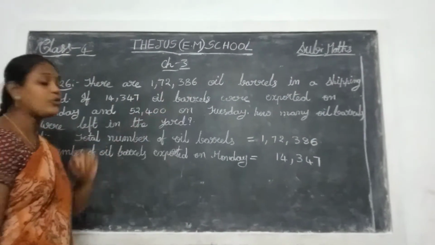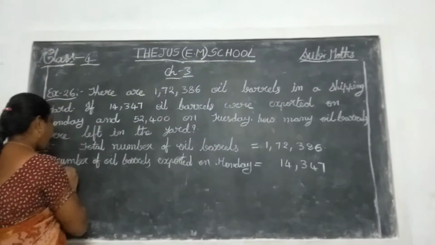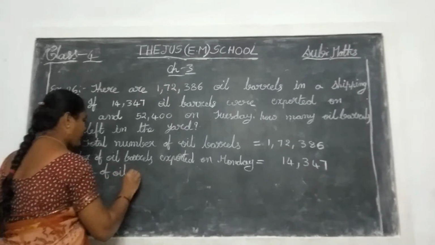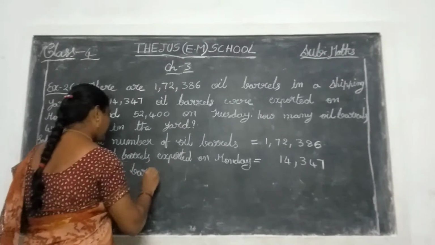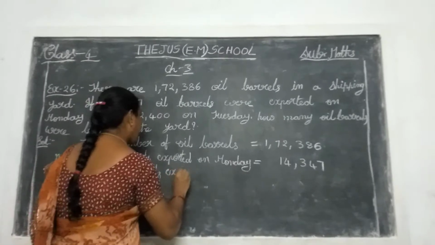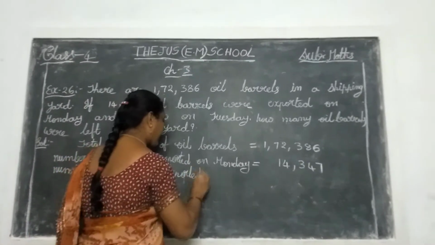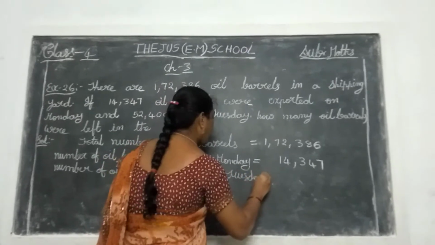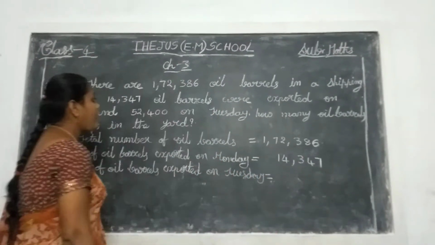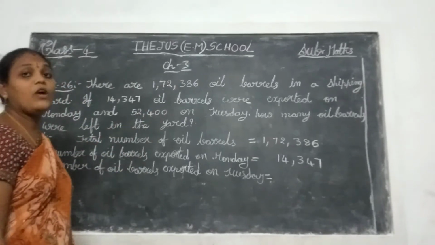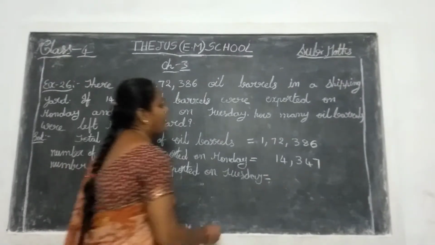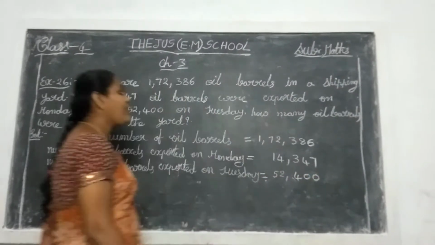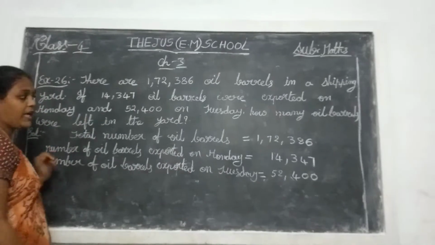Now which day? Tuesday. So right here, number of oil barrels exported on Tuesday. Observe the question. How many oil barrels are exported on Tuesday? 52,400. So right here, 52,400. So now we find out how many oil barrels were left in the end.